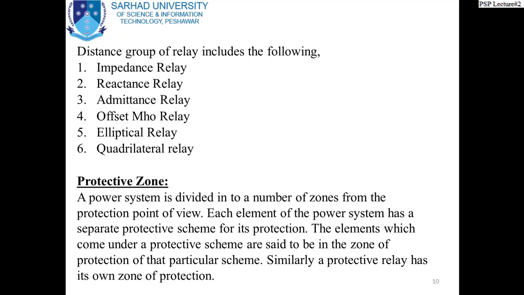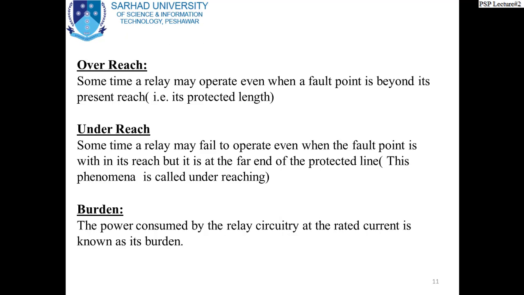We will have a long discussion on this zone later on, but each relay is assigned a particular zone, which becomes the primary zone of that relay, and it has to act in that zone. If the fault occurs in that zone, that relay will have to take action, otherwise it will not act if the fault occurs in any other zone. Okay.